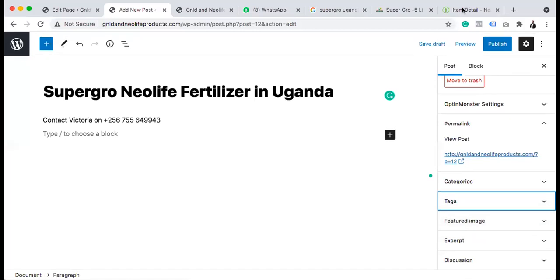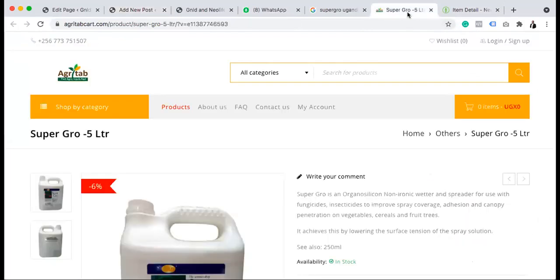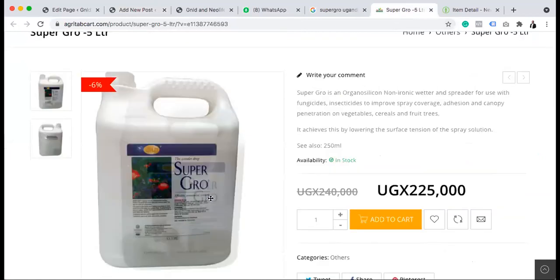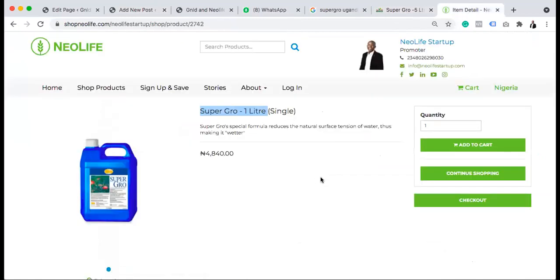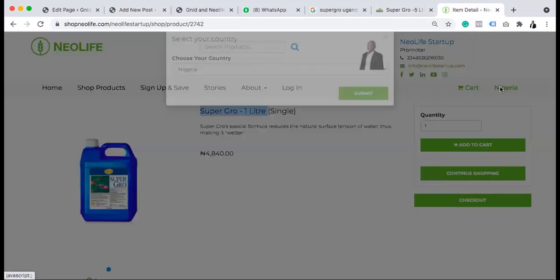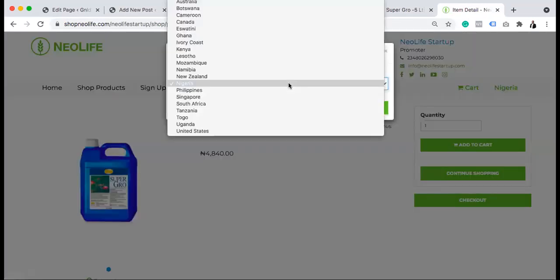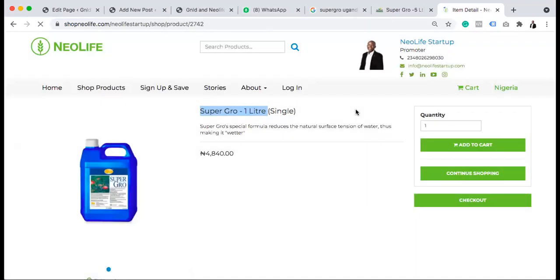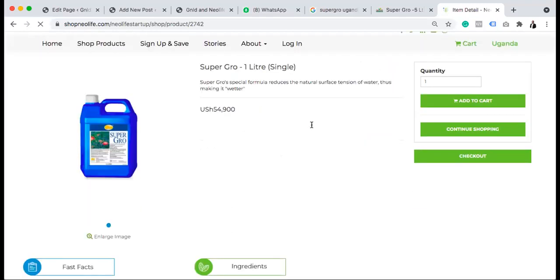So I will find Super Grow picture and we'll use that as the feature image here, right? So here now, this is not Nigerian Super Grow. So let me check how Super Grow looks like in Uganda, right? If they have not finished it, because the picture might be different. Okay, Uganda shilling.